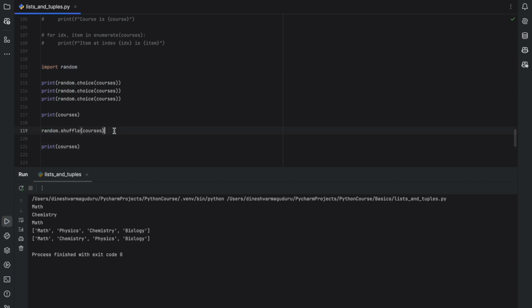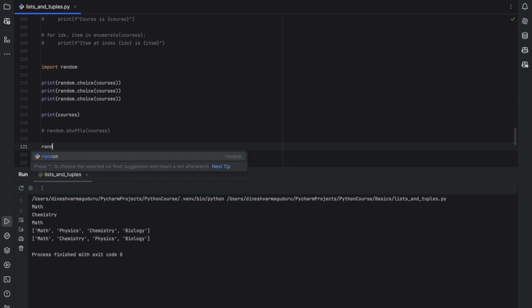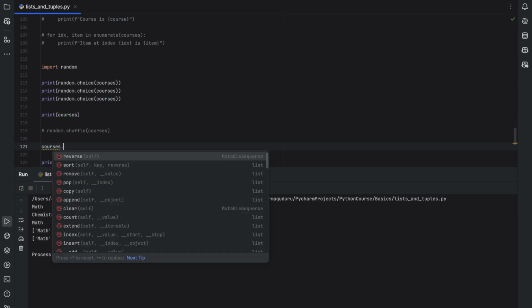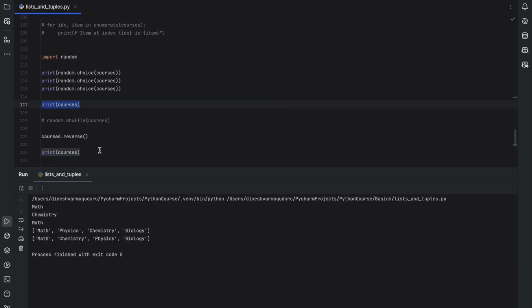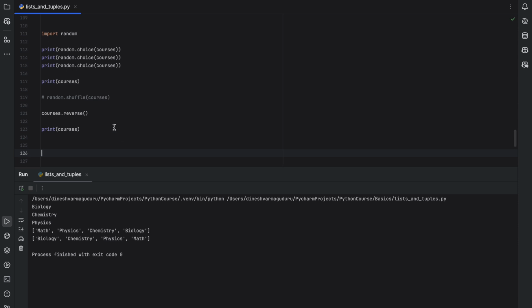And there is one more operation which is reverse. It's not related to random. If you do courses dot reverse, it will basically reverse the list. I am just printing the list before reversing and after reversing. Reverse will basically reverse the list, so the first item will go to the last, and the last item will come to the first. You see that math, physics, chemistry, and biology is the original order, and it has come in the reverse order, which is biology, chemistry, physics, and math from the end. So the item at index 0 will become the item at index -1. And this is everything about list.